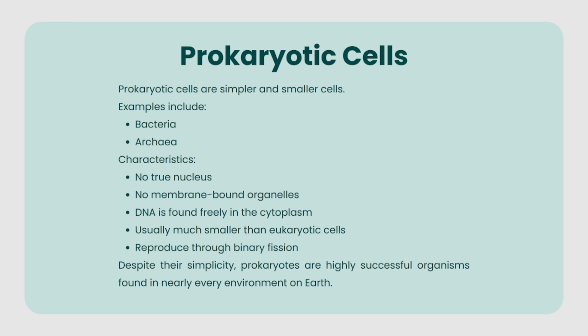Characteristics: no true nucleus, no membrane-bound organelles, DNA is found freely in the cytoplasm, usually much smaller than eukaryotic cells, reproduce through binary fission. Despite their simplicity, prokaryotes are highly successful organisms found in nearly every environment on Earth.